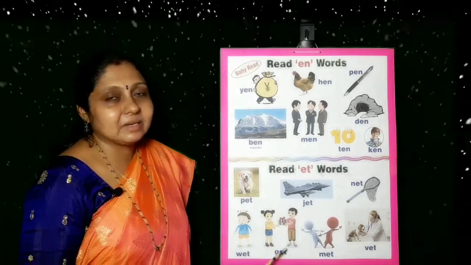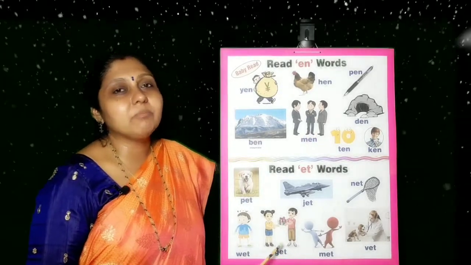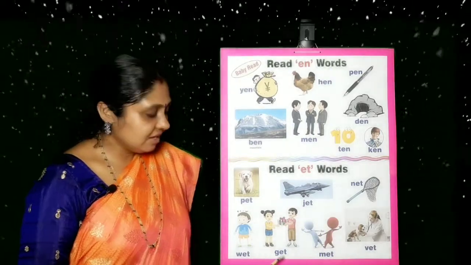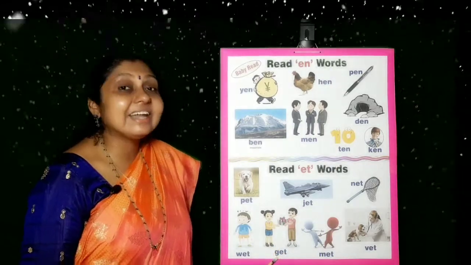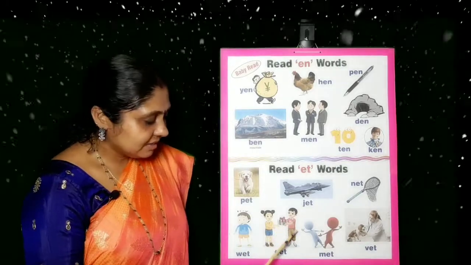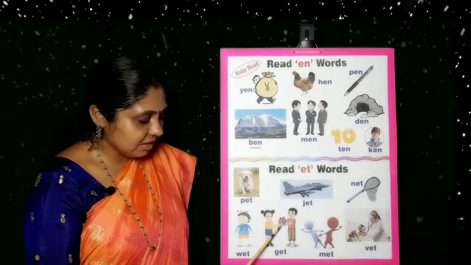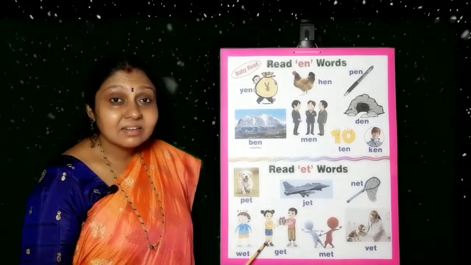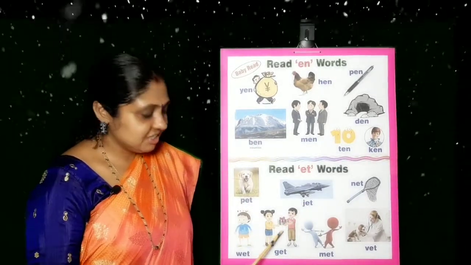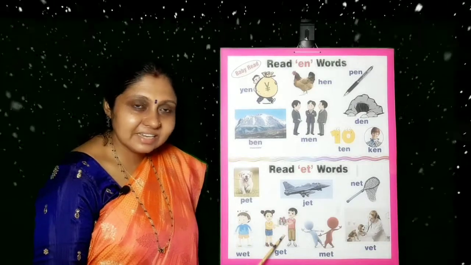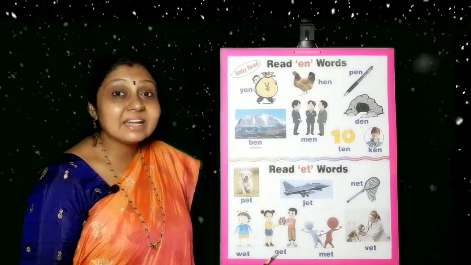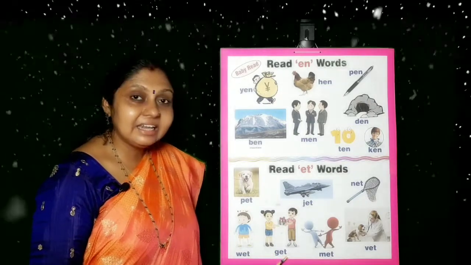Next, get. When you get something, you take something to yourself. So you are telling it as get. See here, this boy is giving a gift to this girl. So she is getting that gift. She is getting it because she is taking it from the boy. So that is get, G-E-T, get.